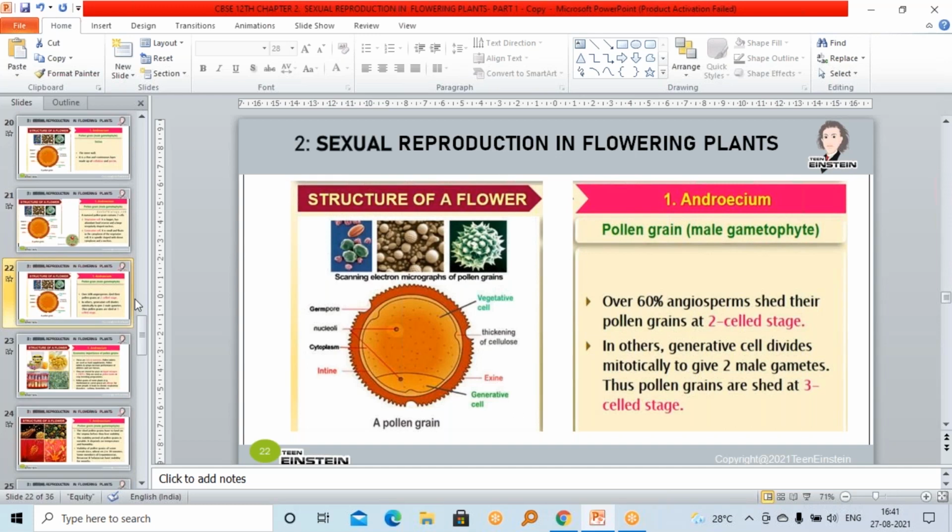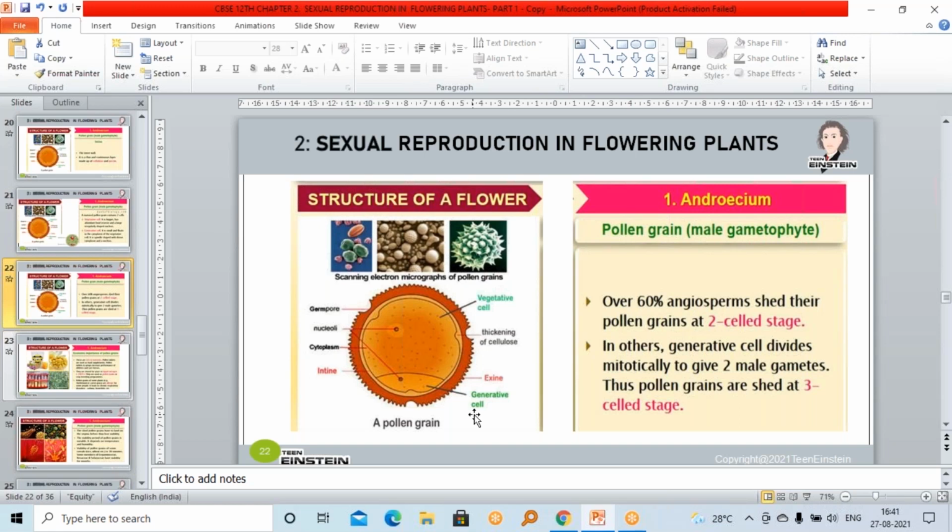That means one cell will divide. Here the small generative cell will divide and form two cells. Mitotic division means it is the equational division. So one cell will divide and form two cells. In that 40% of angiosperms, the generative cell divides mitotically to form two male gametes. From the name itself, the generative cell is generating male gametes.